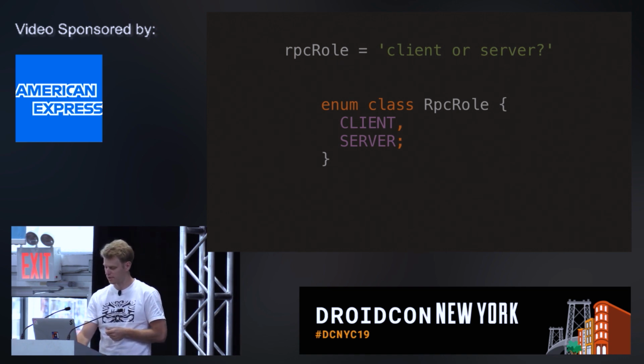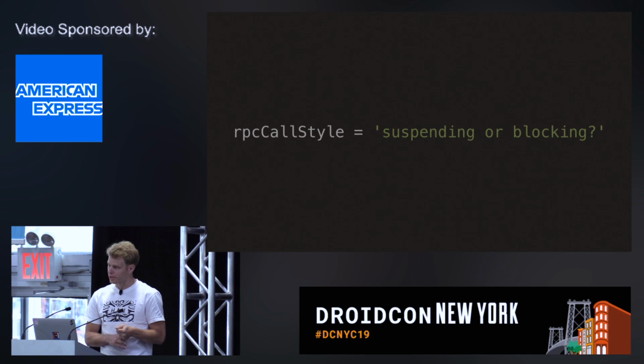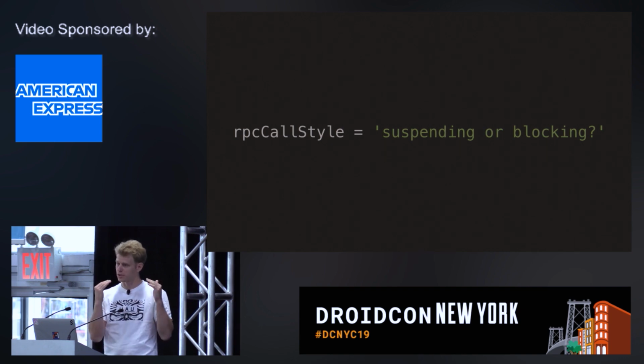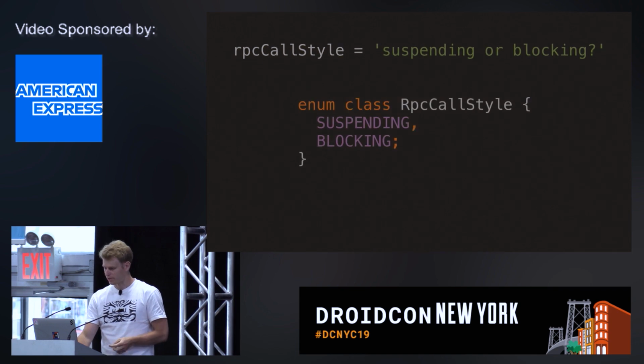This will affect the generated code. Do you want your method to be suspending or blocking? It only concerns the one-to-one, so one request, one response. When you do the call, basically, do you want this method to block or not? And so we have only 2 options.